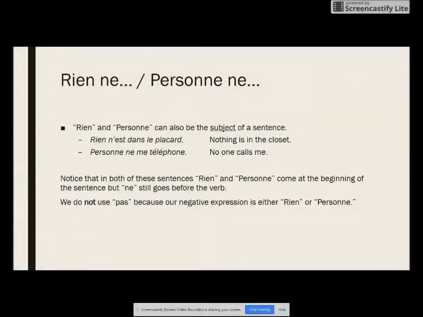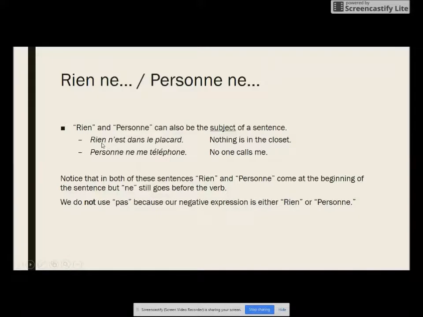Rien, personne can also be used as the subject of a sentence. Same thing in English. So, for example, rien n'est dans le placard. Nothing is in the closet. Right? Rien, my subject, nothing. Personne ne me téléphone. No one calls me. Right? Personne, no one. It's the subject of the sentence.